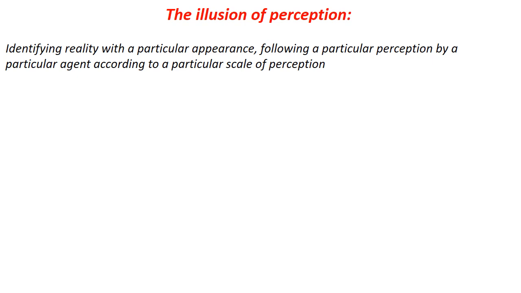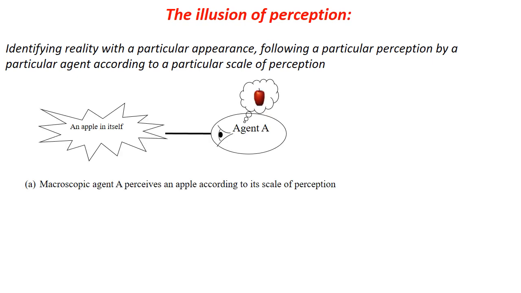It is therefore important to distinguish between the appearance of a thing and the reality of the thing. We actually tend to fall into what might be called the illusion of perception. We tend to identify the reality of an entity and the world with a particular appearance of that entity and the world, resulting from a particular perception by a particular category of agents, according to a particular scale of perception.